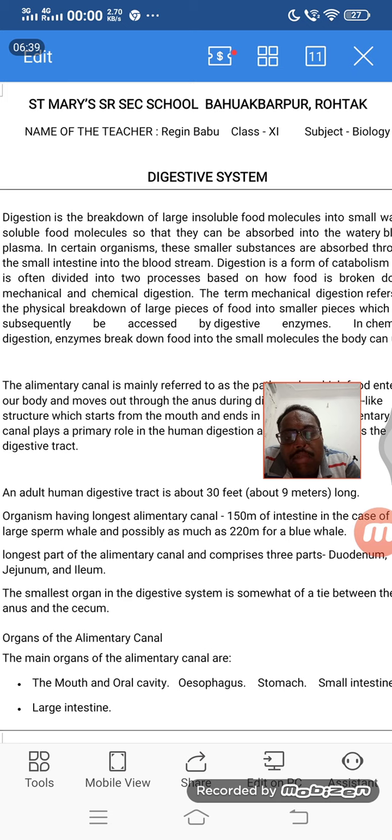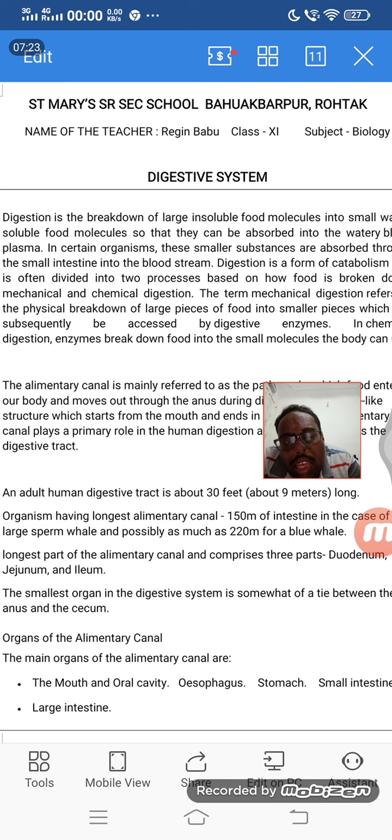For example, if you have taken breakfast at 6 or 7 o'clock in the morning, the lunch time comes exactly by 1 o'clock, somewhere between 12 and 2, the lunch break will be there. So exactly 6 to 7 hours only our body can hold for digest. That means by 4 to 6, or maximum by 4 to 5 hours, total digestion will be done, and the nutrients will be absorbed into the blood. So we need such a system, and different types of absorption patterns are also required. And in this chapter we have to study those things.